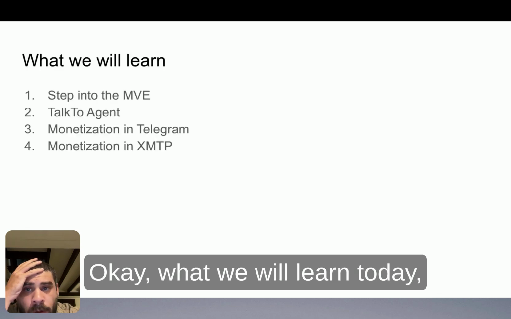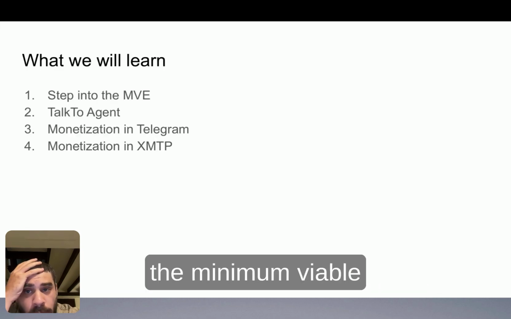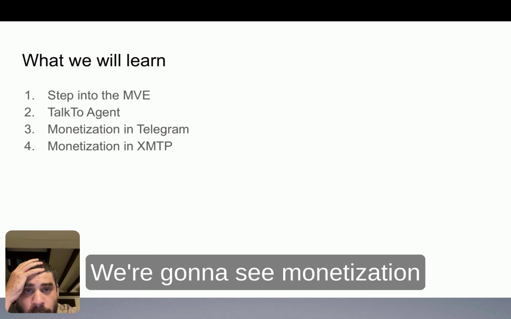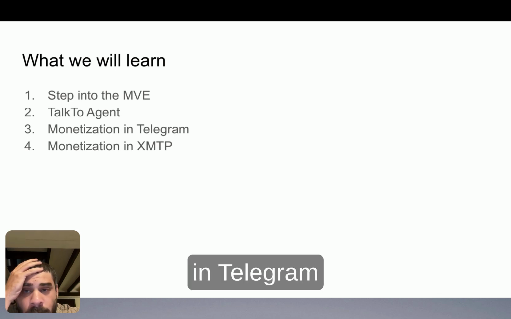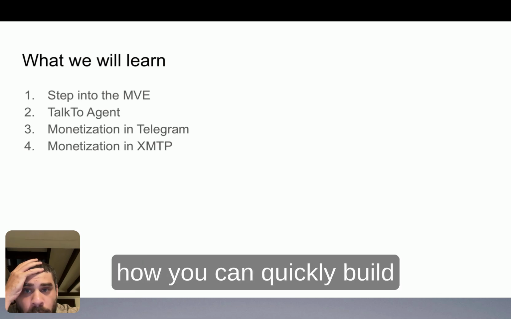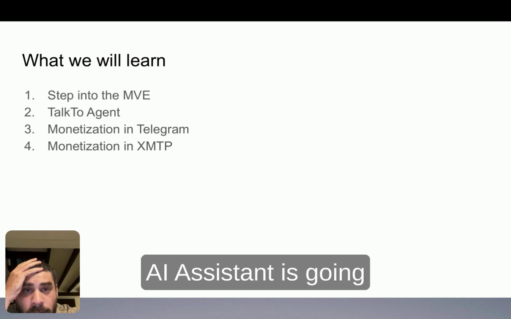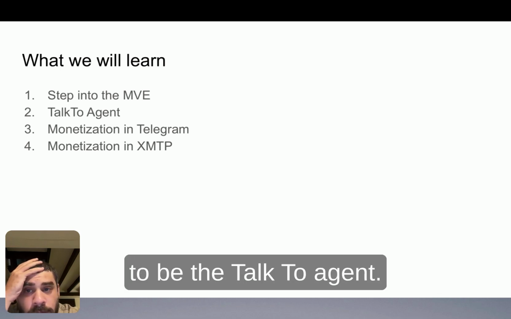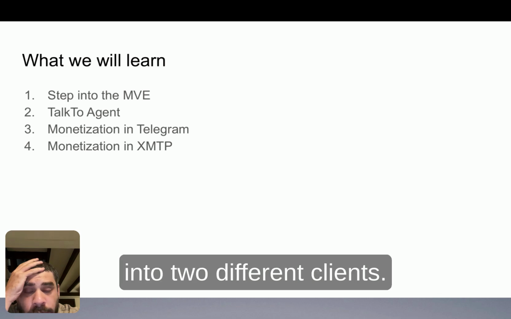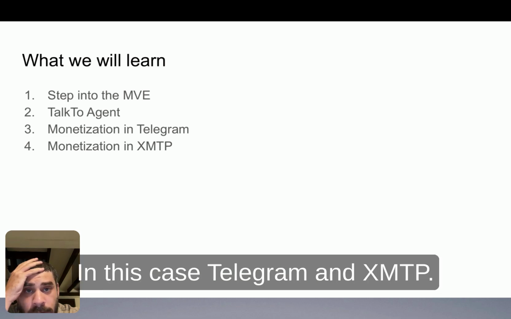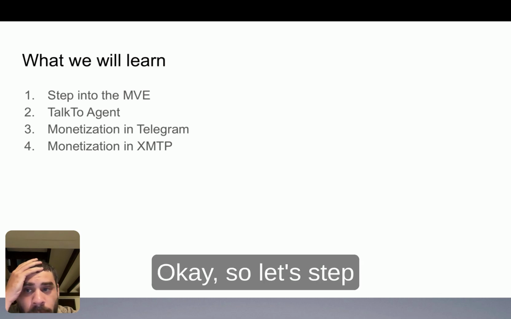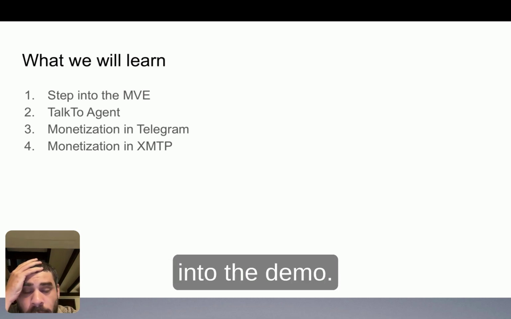Okay, what we will learn today, we're gonna step into the minimum viable economy with the example of the Talk to agent. We're gonna see monetization in Telegram and monetization in XMTP. So we will show you how you can quickly build a new AI assistant. It's going to be the Talk to agent, and we're gonna see how you can monetize this assistant in two different clients, in this case Telegram and XMTP, but you can build this on any client you want. Okay, so let's step into the demo.